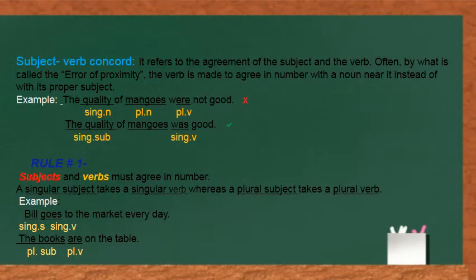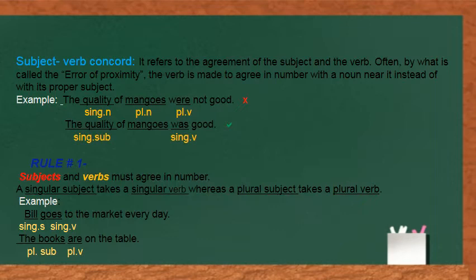Now let us discuss our topic for the day, subject-verb agreement. You can also call it subject-verb concord. Do not get confused with the word concord, because concord also means agreement or harmony. So either you can call it subject-verb agreement or subject-verb concord, both are correct. We have already discussed subjects and verbs in the previous slides.